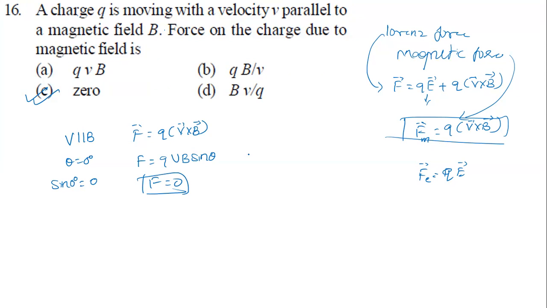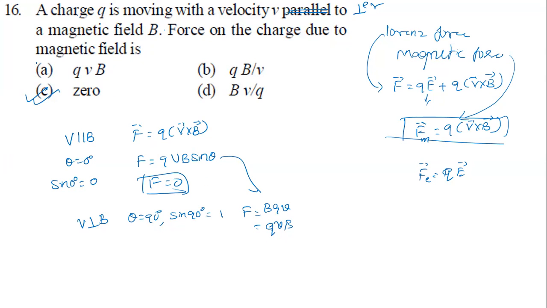Sir, what if in the question instead of parallel, they had given perpendicular? If V is perpendicular to B, then theta becomes 90 degrees, so sine 90 degrees becomes 1. So force becomes QVB, since we have taken the magnitude.